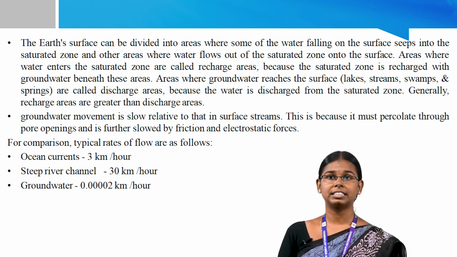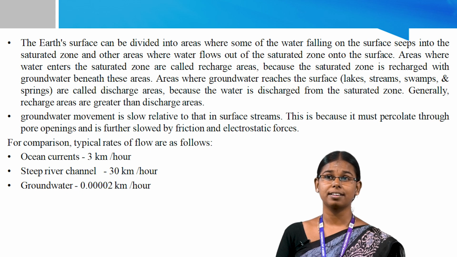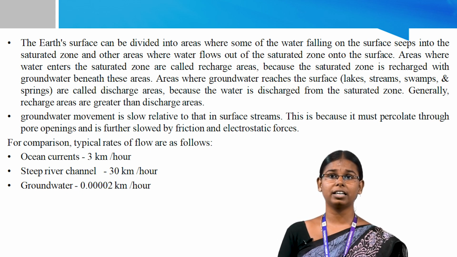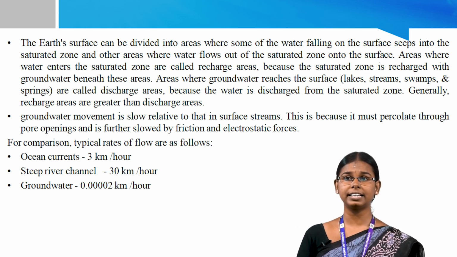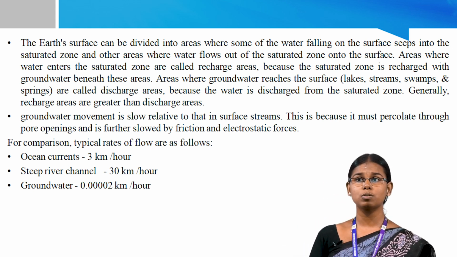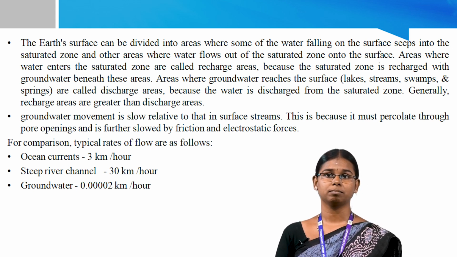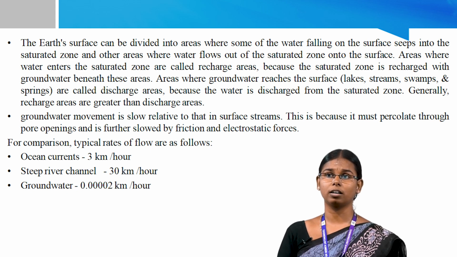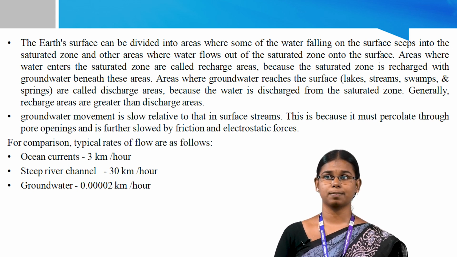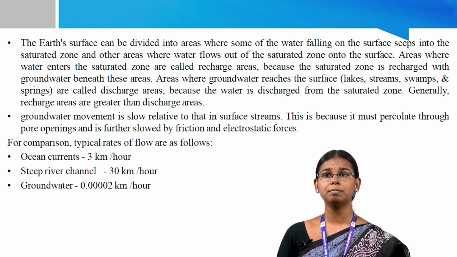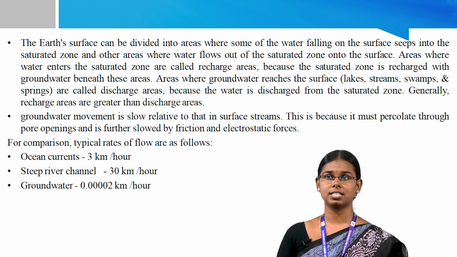The earth's surface can be divided into areas where some of the water falling on the surface seeps into the saturated zone, and other areas where water flows out of the saturated zone onto the surface. Areas where water enters the saturated zone are called recharge areas, because the saturated zone is recharged with groundwater beneath these areas.